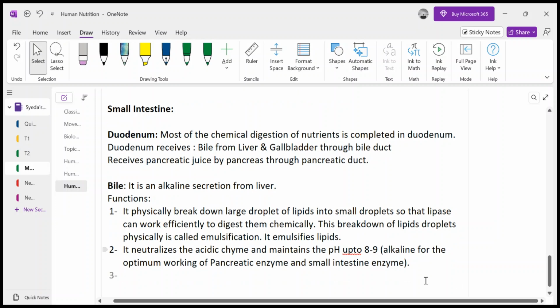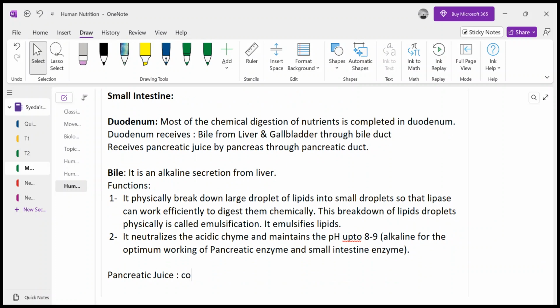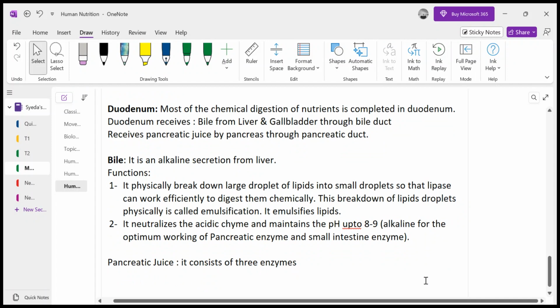The second part comes from the pancreatic juice, right? Pancreatic juice consists of three enzymes, and all three have an optimum pH of 8 to 9, a slightly alkaline pH. Now what are these three enzymes?